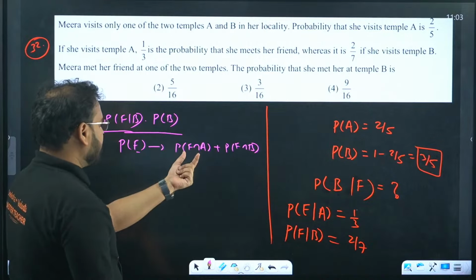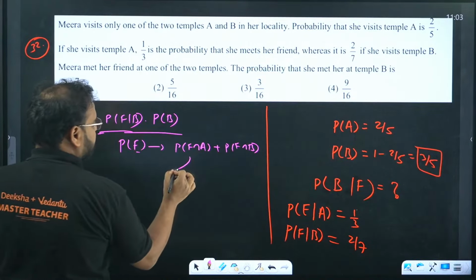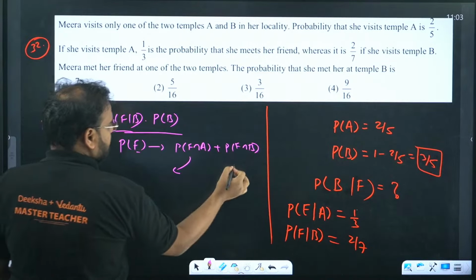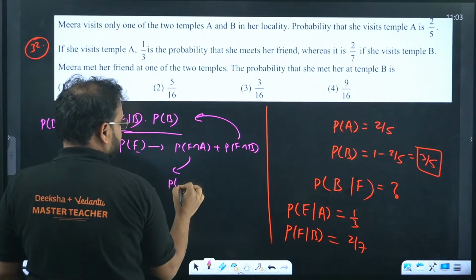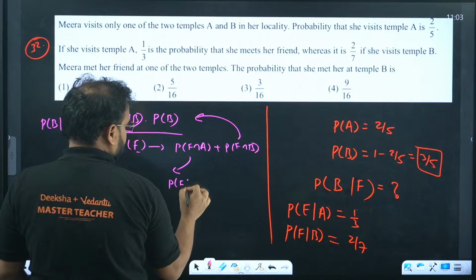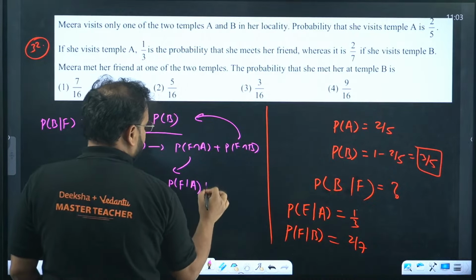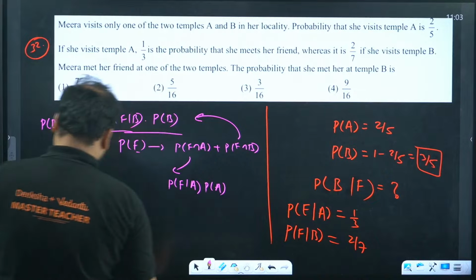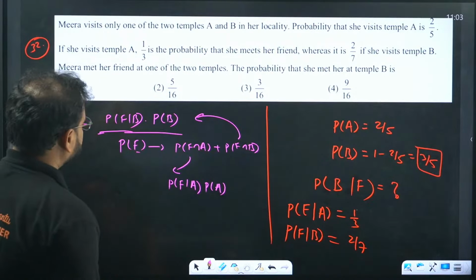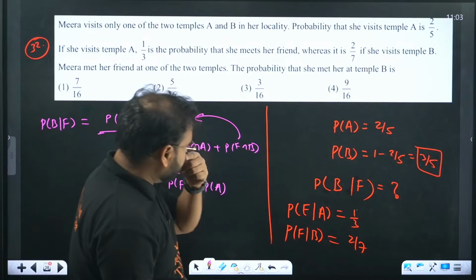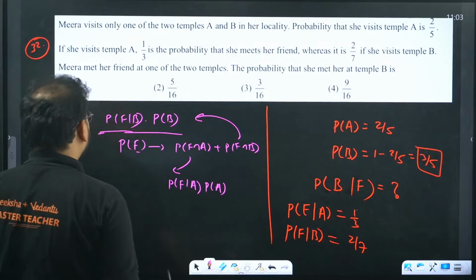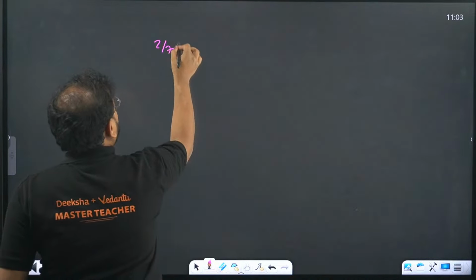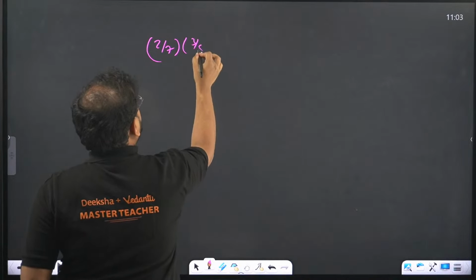And how do you write these individual values? This is the same as what you wrote over there. For this one you write P of F given A into P of A. Check the values now. P of F given B and P of B become 2 by 7 and 3 by 5, so 2 by 7 into 3 by 5.